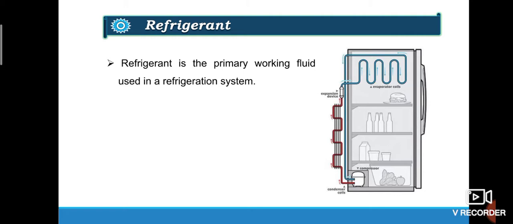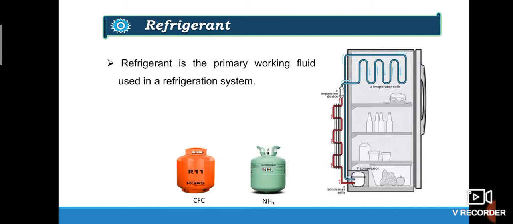Depending upon the application, required refrigeration temperature, atmospheric condition, etc., different types of refrigerant are used. The common refrigerants are chlorofluorocarbon CFC and ammonia NH3. Some examples of CFCs are R11, R12 and R15.